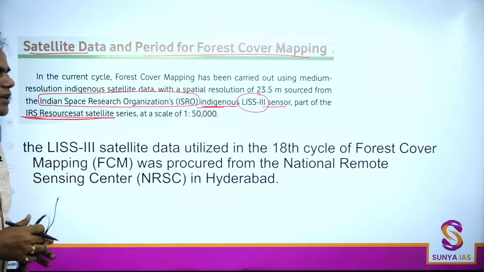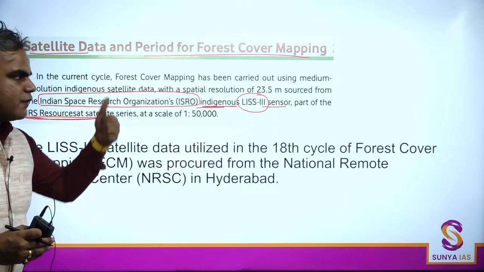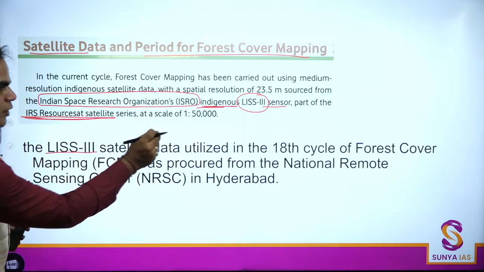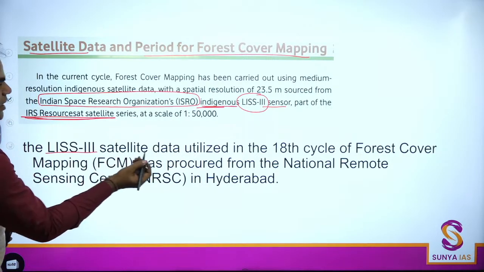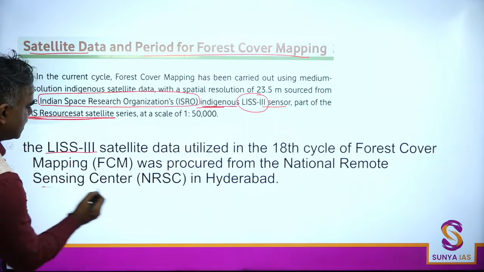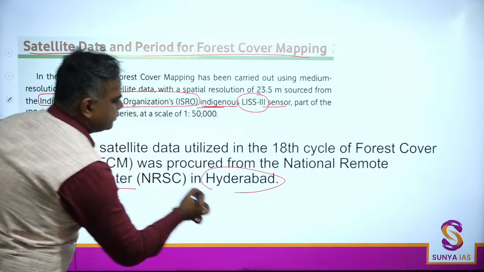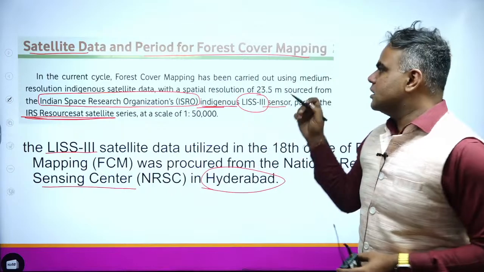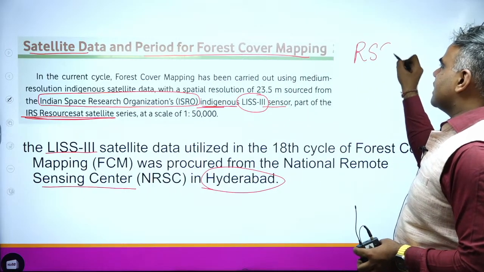This is the satellite which is being used for this particular part. And again, this is satellite data for the 18th cycle. This data is being procured from the National Remote Sensing Center in Hyderabad. So when you see this term remote sensing, the idea here is that you have remote sensing satellites.